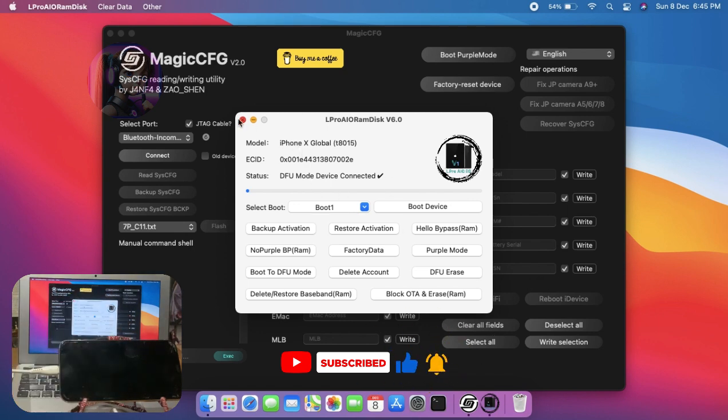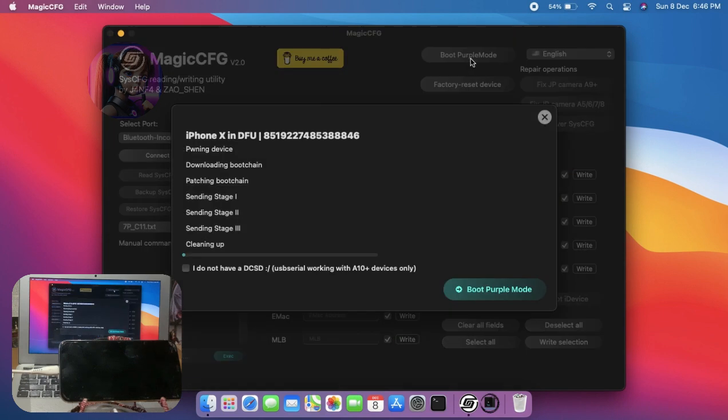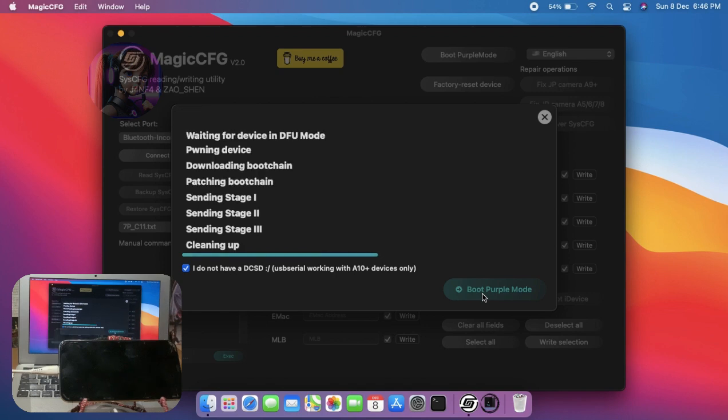Now, close the Pro tool and come back to Magic CFG tool. Click on Boot Purple mode. Tick on I do not have a DCSD. Then, click on Boot Purple mode. If you are using a DCSD cable, then leave the small tick box as it is. Here, the device has been successfully booted into purple mode.